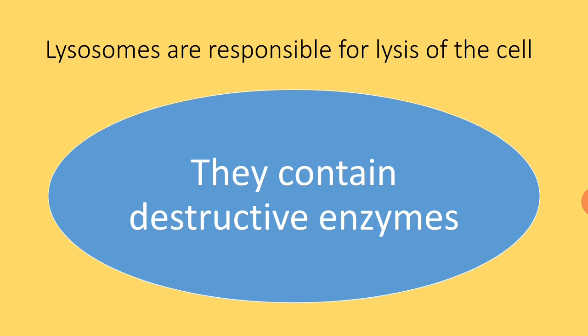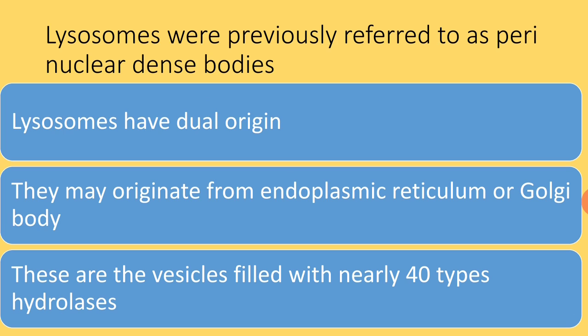They contain destructive enzymes. Lysosomes were previously referred to as perinuclear dense bodies, and lysosomes have got dual origin because they may originate from either endoplasmic reticulum or Golgi complex. And these are the vesicles. That means lysosomes are the vesicles filled with nearly 40 types of hydrolases. And you remember all these hydrolases are involved in the activity of dissolution. That means in the breakdown of various chemical products like carbohydrates, proteins, lipids, etc.